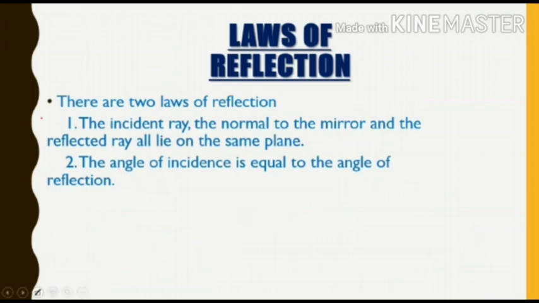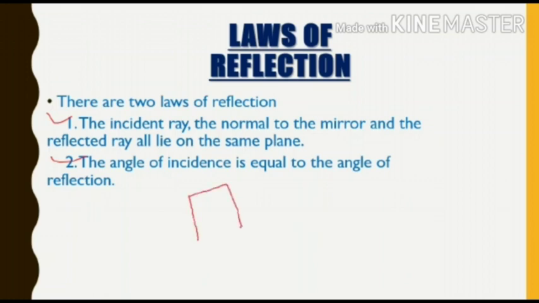There are two laws of reflection, as we all know. The first one is the incident ray, normal to the mirror and the reflected ray all lie on the same plane, and the second one is the angle of incidence is equal to the angle of reflection. It means, अभी हम पहले लॉ के बारे में पढ़ते हैं. So एक प्लेन ले लेते हैं.